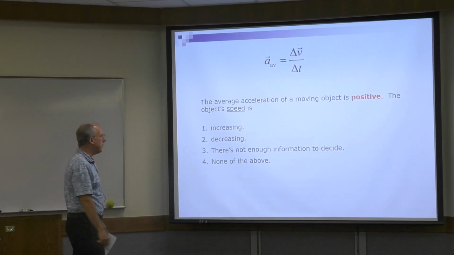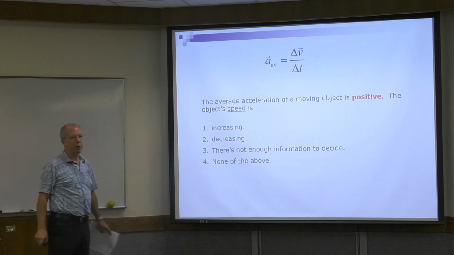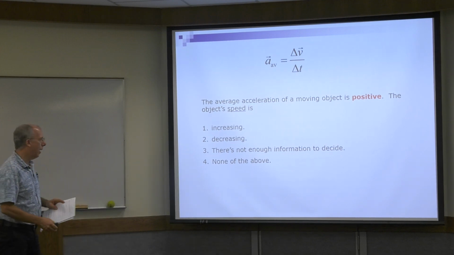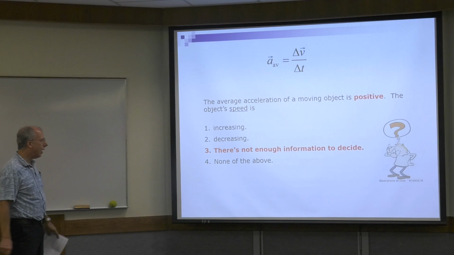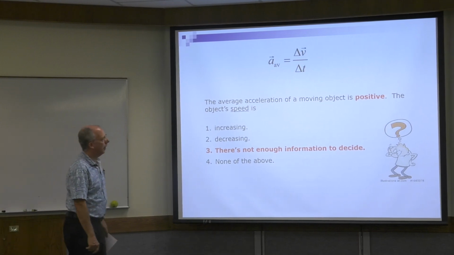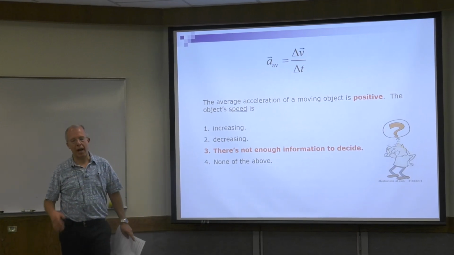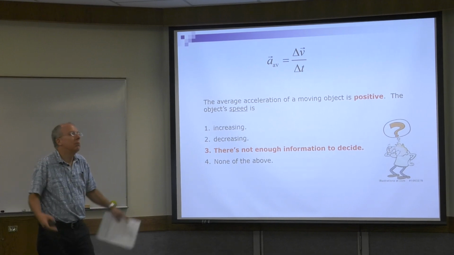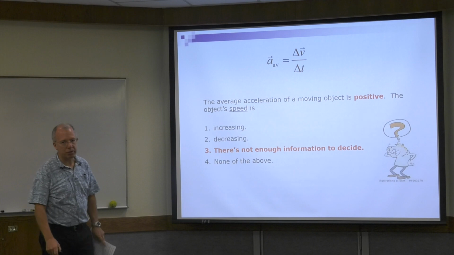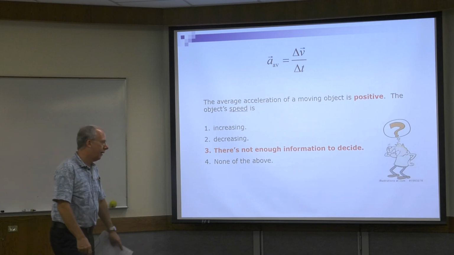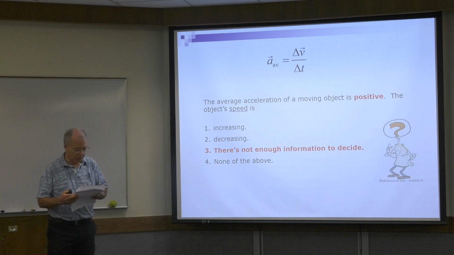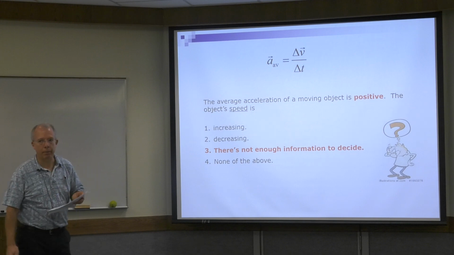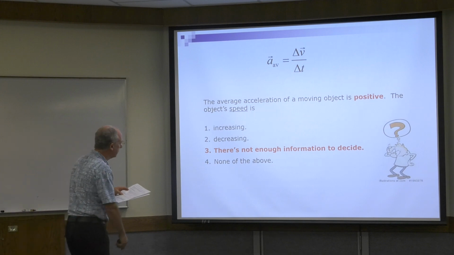So the object's speed is what? You figure that out. Well, actually, there's not enough information to decide. If you only know the sign, positive or negative, of the acceleration, you don't know if something's going faster or slower. Now that's usually very confusing to most people, so we're going to explain this in gory detail.